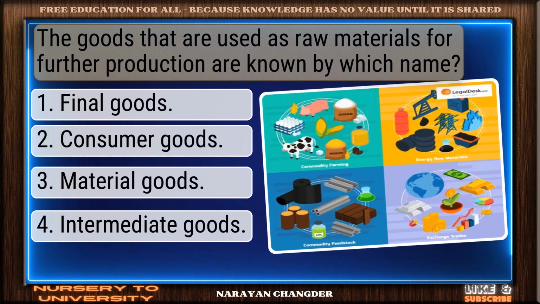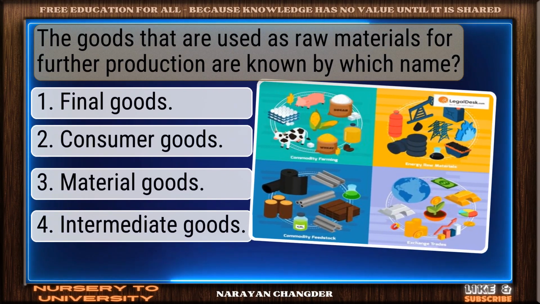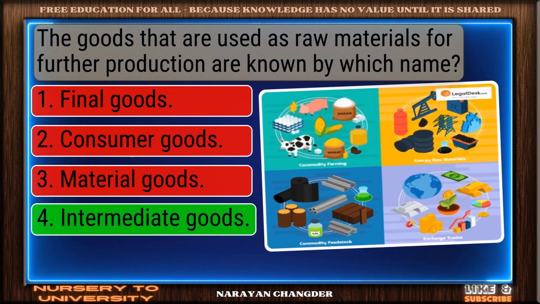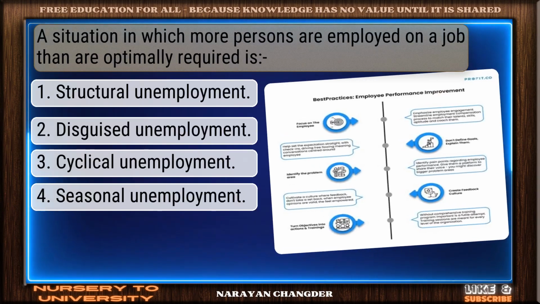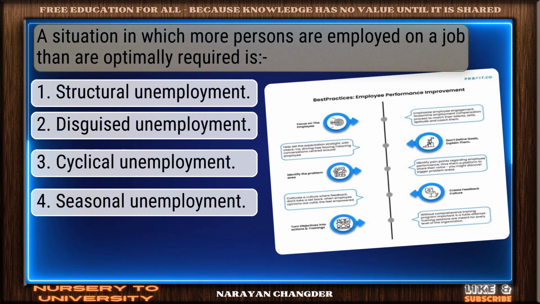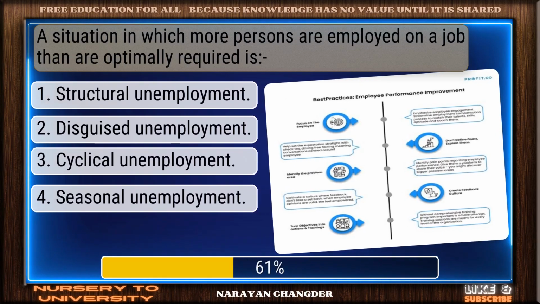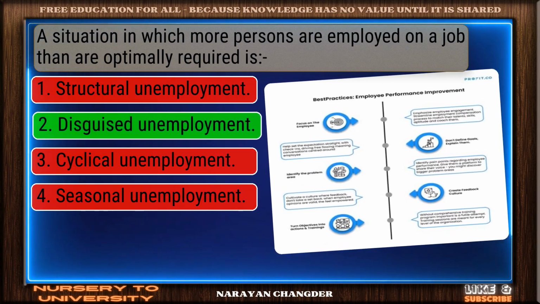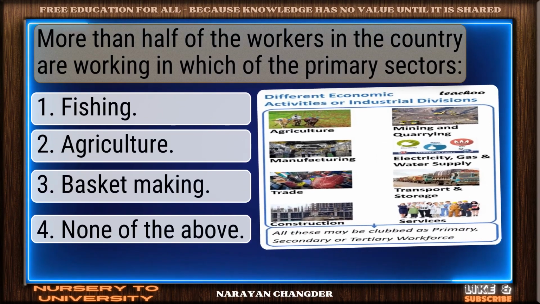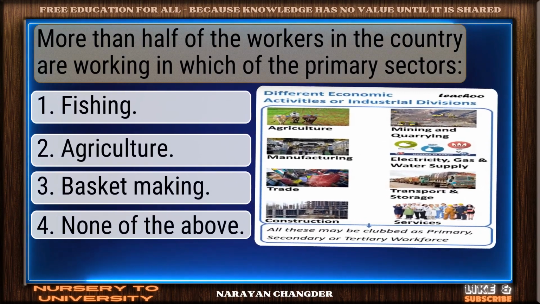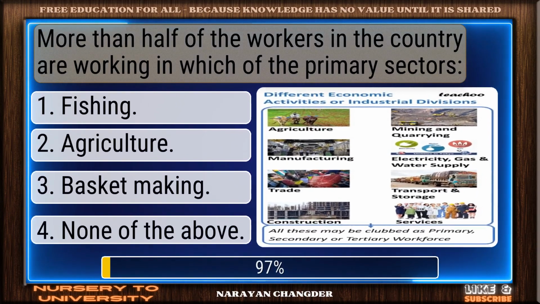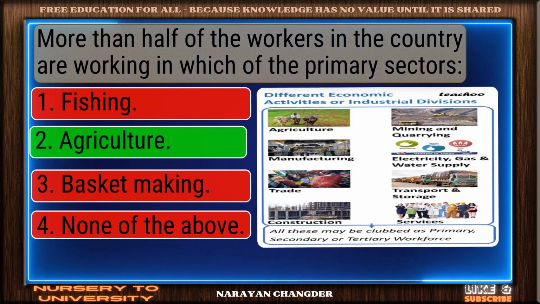The goods that are used as raw materials for further production are known by which name? Perfect. Intermediate goods is the one. A situation in which more persons are employed on a job than are optimally required is what? Right choice. Disguised unemployment is best. More than half of the workers in the country are working in which of the primary sectors? Sharp thinking. Agriculture is right.